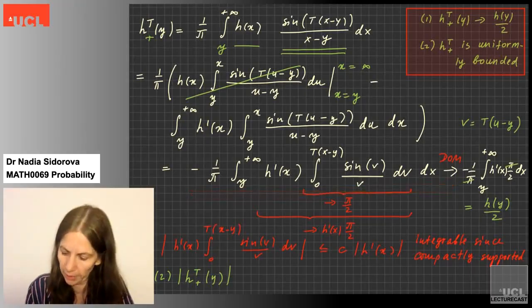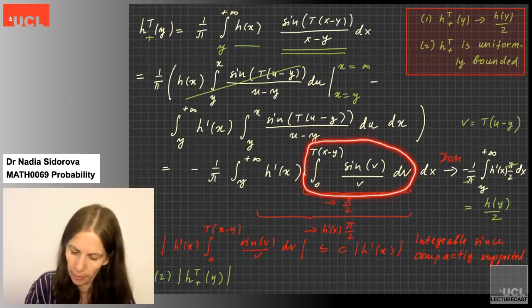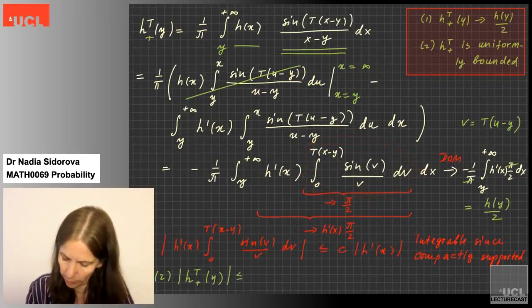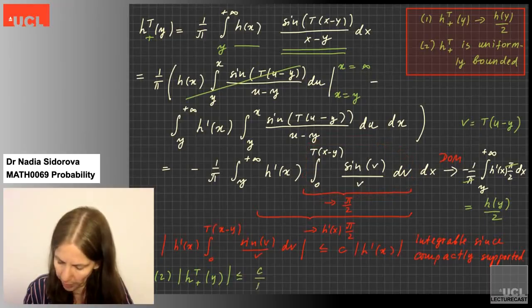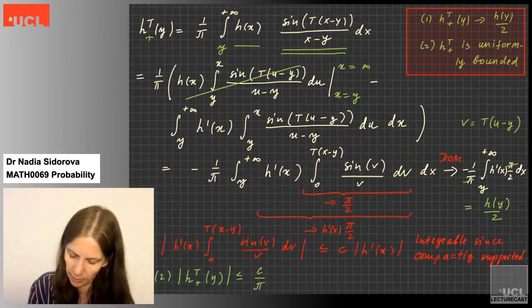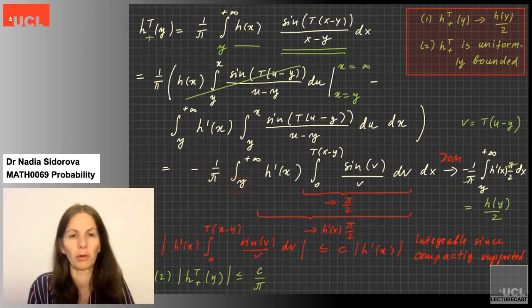Namely, I will use the same constant c for this term. So it's less or equal than c over pi. So pi is this one. Then I actually don't care that I'm integrating from y.